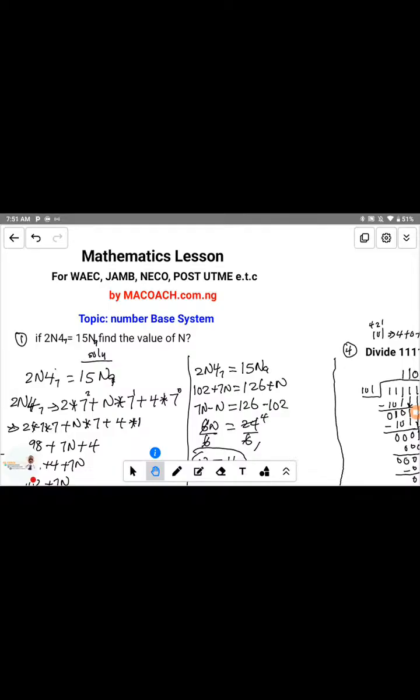You are free to go when you are about to write the WAEC examination, because no matter how easy the question that comes out in the number base system, general questions under this number base system are very, very important.